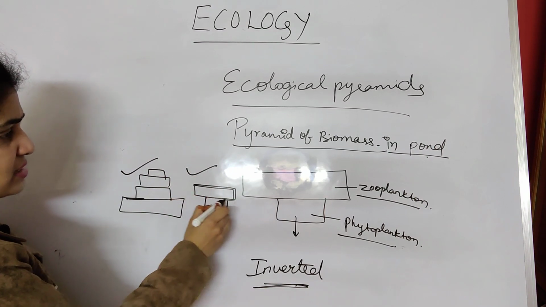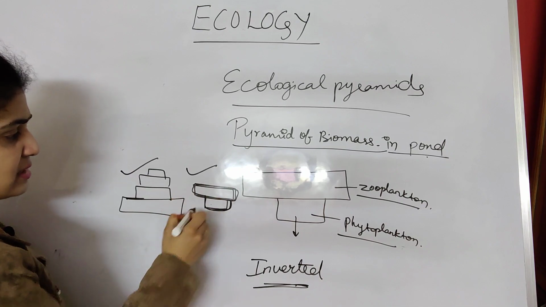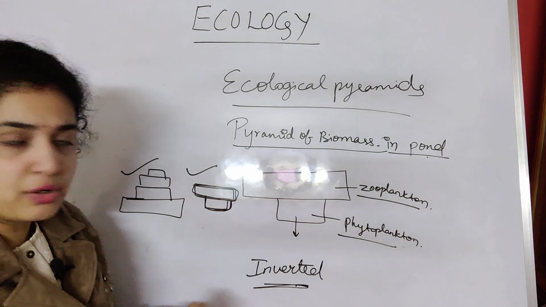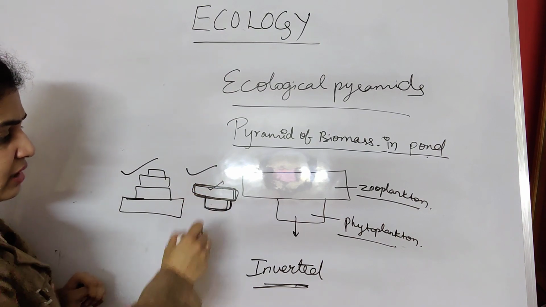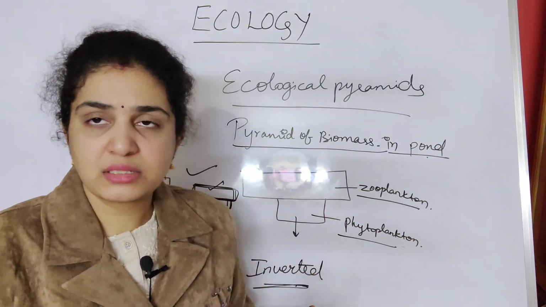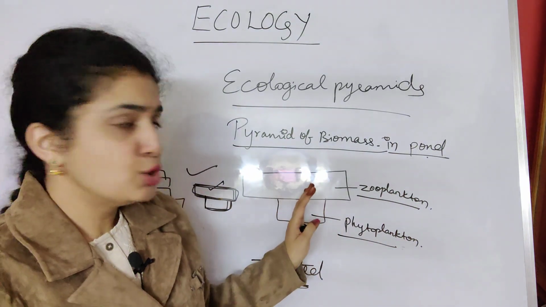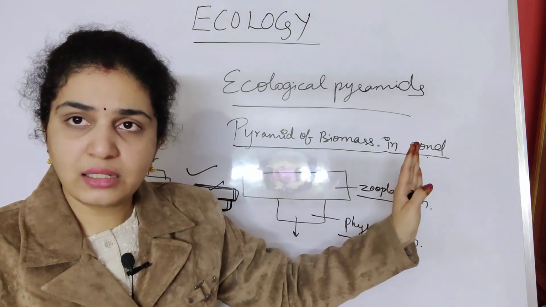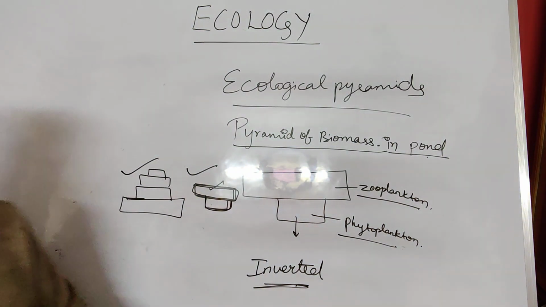That is, these will be more in number and these will be very few. So you should remember that the zooplanktons here are much more in number, that is, their amount of biomass is more. That's why the pyramid of biomass is usually inverted only in the aquatic ecosystem. So you should remember that.